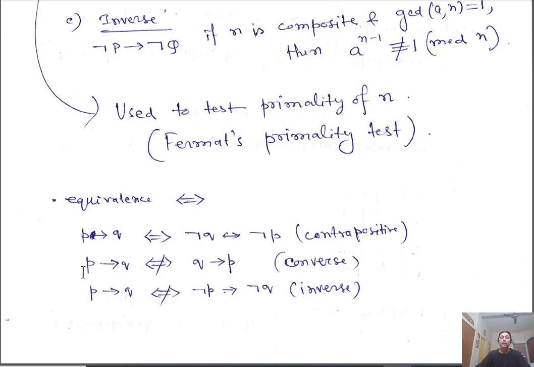And for P implies Q, the converse statement is Q implies P. P implies Q is not equivalent to Q implies P. Okay, and the inverse is also not equivalent. The inverse statement is negation of P implies negation of Q. So P implies Q is not equivalent to negation of P implies negation of Q. However, the converse statement Q implies P and this inverse statement are equivalent. This and these are equivalent. Okay.